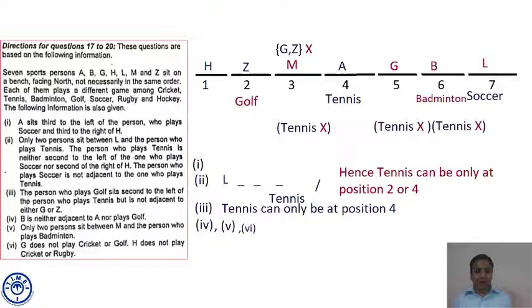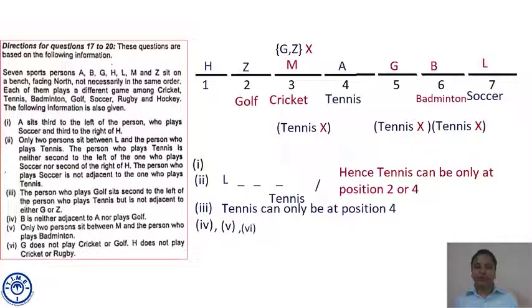Now reading point 6 once again. G does not play cricket or golf. Then partly H does not play cricket. Now G does not play cricket, H does not play cricket. Someone has to play cricket. Who should be that fellow? That is M. Sure?